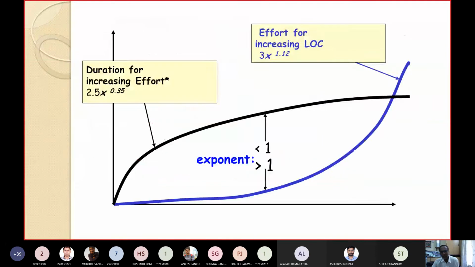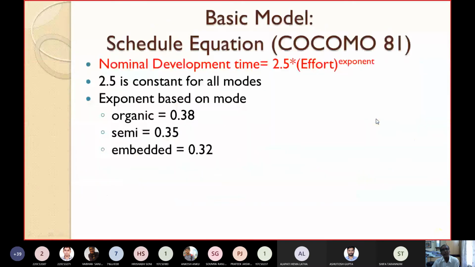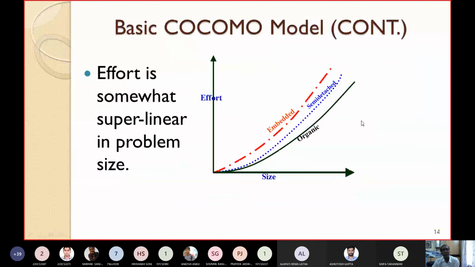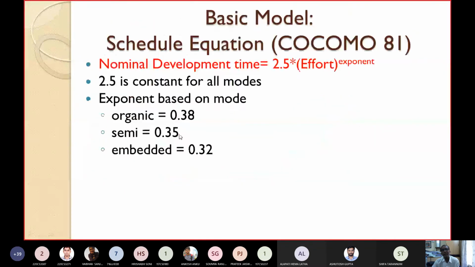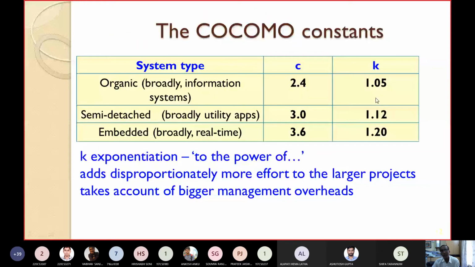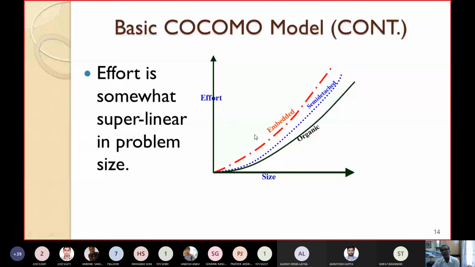And why is this happening? Because in case of your effort, the value of K is 1 point something. But in case of your nominal development time, the value of K is what? It's 0.6. It is less than 1. In case of effort, the value of K is greater than 1. And in case of nominal development time, the exponent value is less than 1. That's why we are getting 2 different types of graphs.